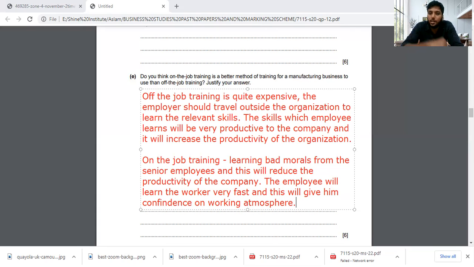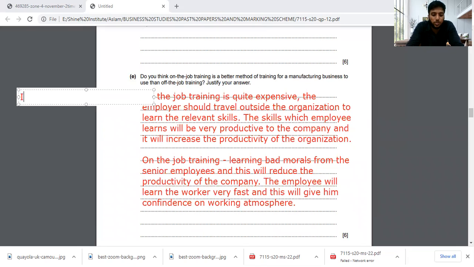There's a third way of training. We say it as induction. You need to remember that the third training is induction. What do you say? Induction. It's another type of training in which the employer gives an introduction about all the things like the mission, vision, values, goals, objectives of the company, and also he takes you to different places. He shows you who is the department manager, where to get the work done, how to speak with them. All these basic things he will teach in induction training. That's also a part of training.